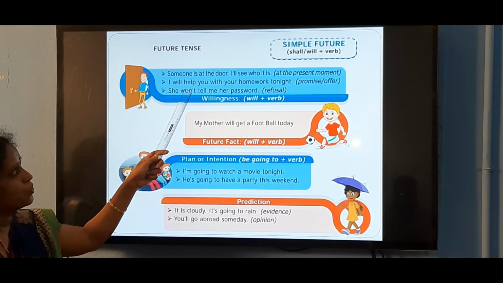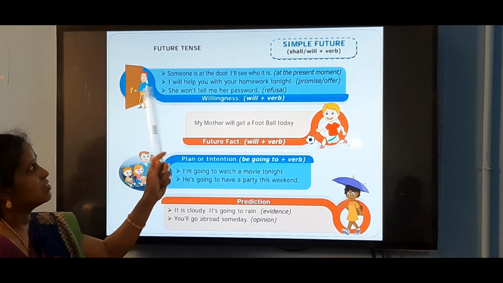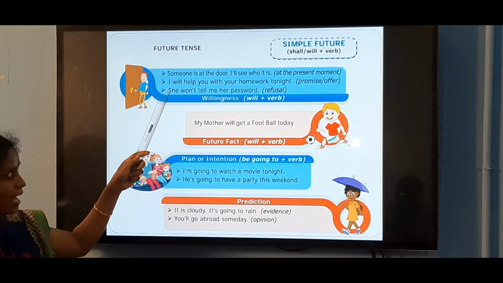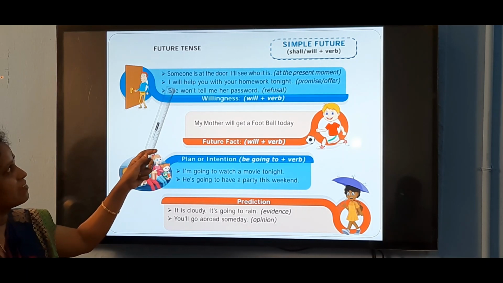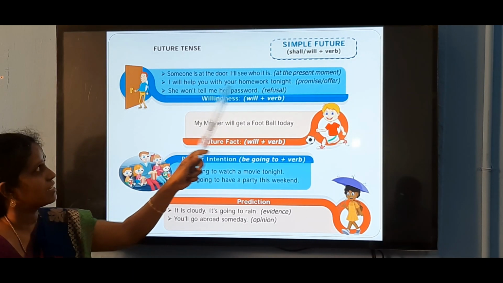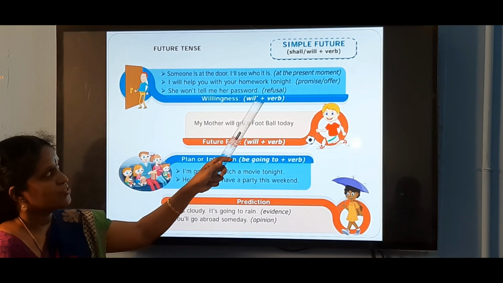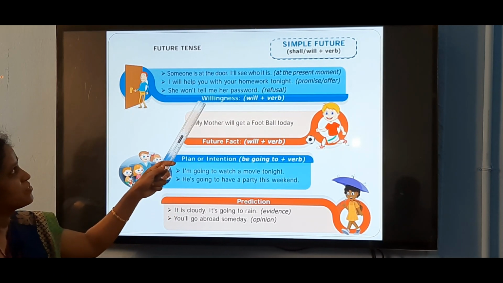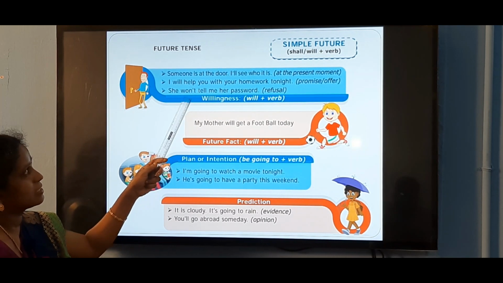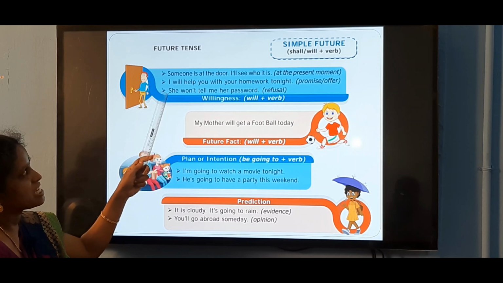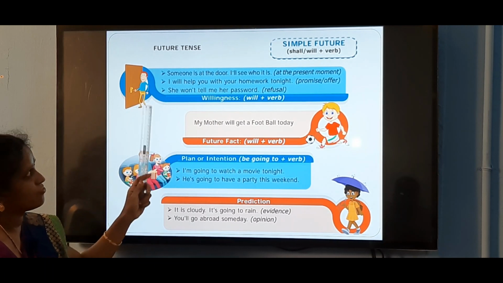I will help you, to show a promise and offer. To denote an offer, we use the simple future tense. I will help. Will help is simple future here. I will help you with your homework tonight. She won't tell me her password. To refuse an action, we use this simple future tense. Won't is the short form of will not. She won't tell me her password. Won't tell is a simple future form.